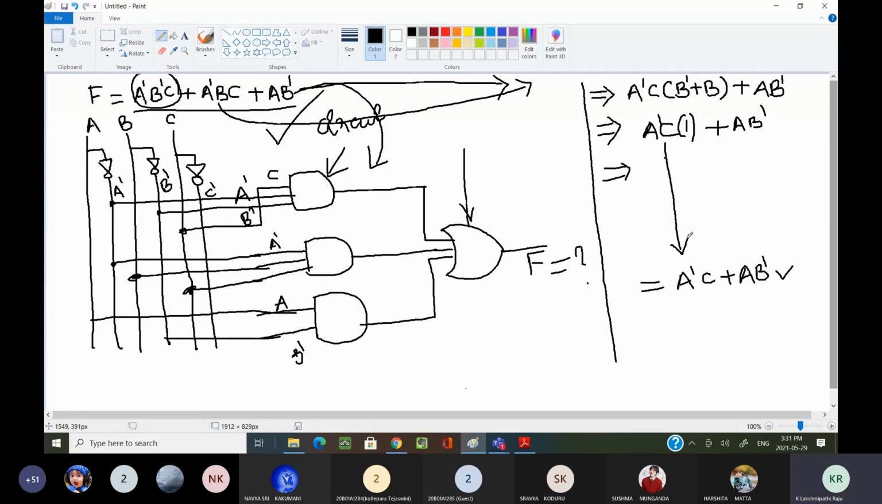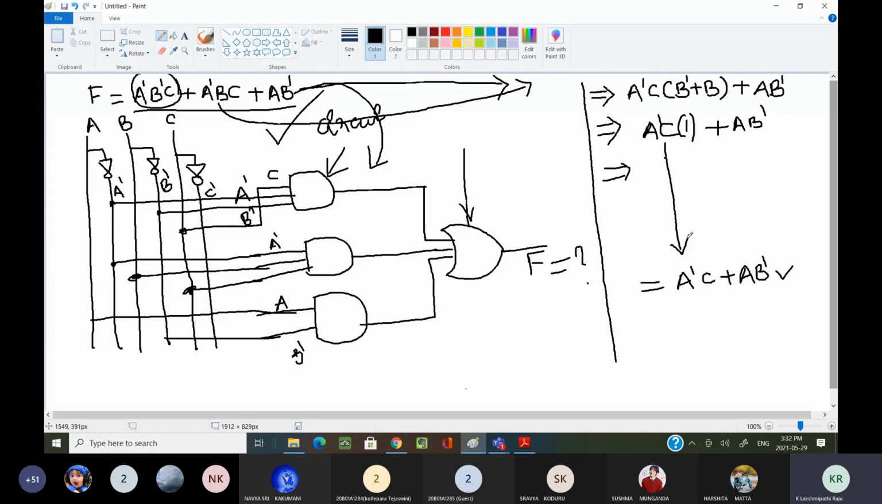Everyone, are you following what we are doing here? Yes, sir. Okay, this is the simplified expression. I can't further simplify this, because there are no common terms.